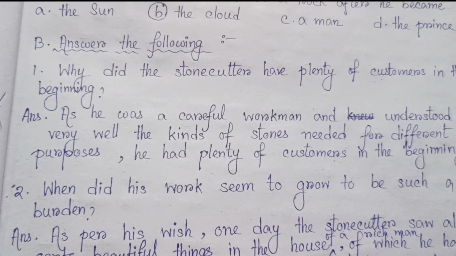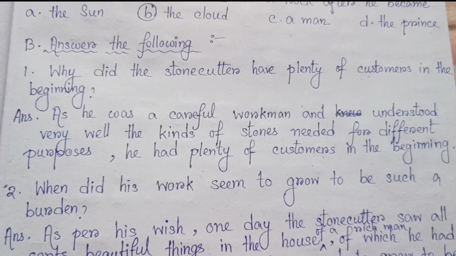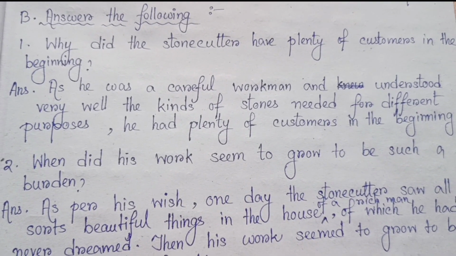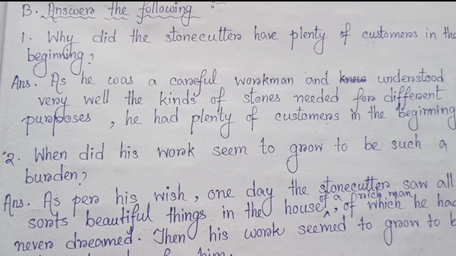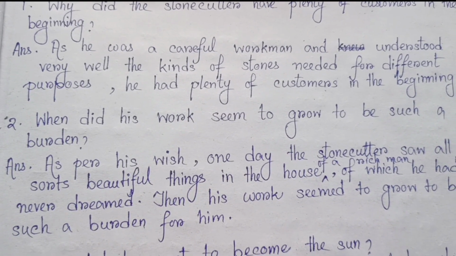Next, B, answer the following. Number 1, why did the stonecutter have plenty of customers in the beginning? Answer: as he was a careful workman and understood very well the kinds of stones needed for different purposes, he had plenty of customers in the beginning.